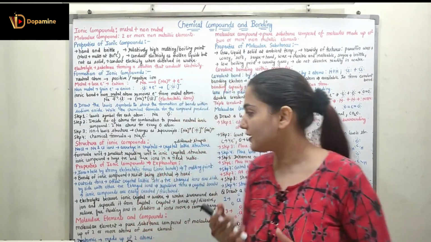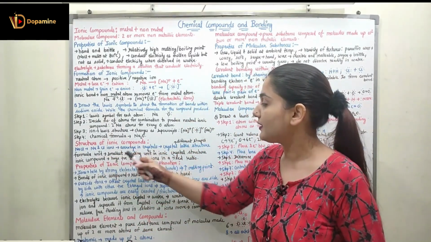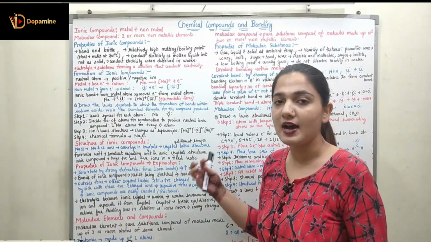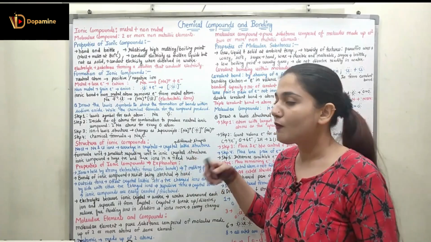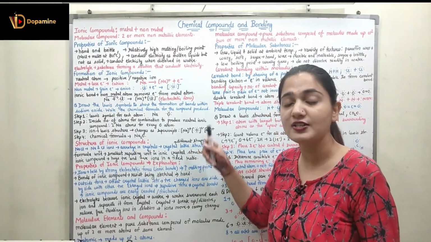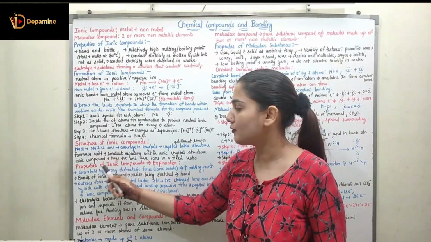Sodium chloride has a cubic kind of structure because both of the ions are similar in size. But overall, we can have different shapes and structures for different types of ionic compounds.